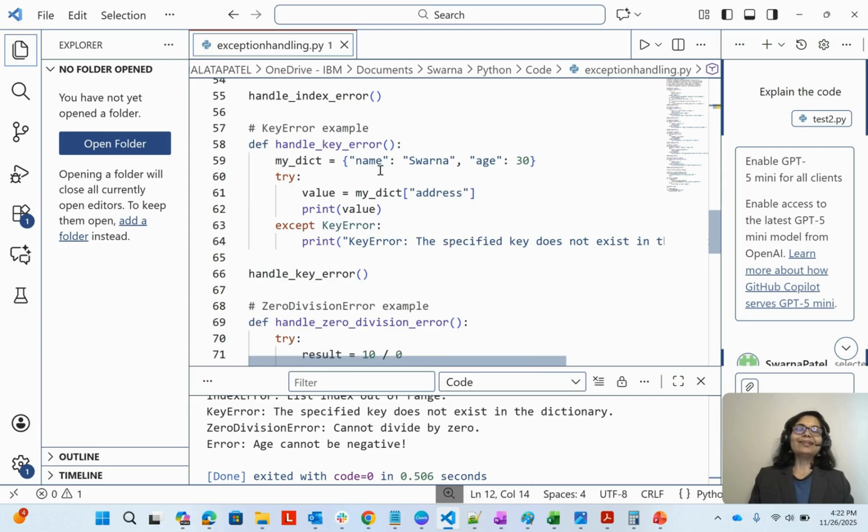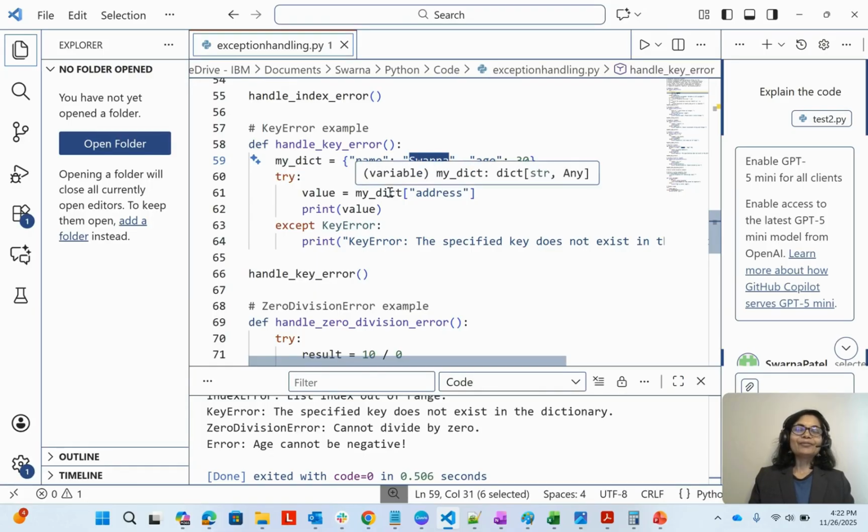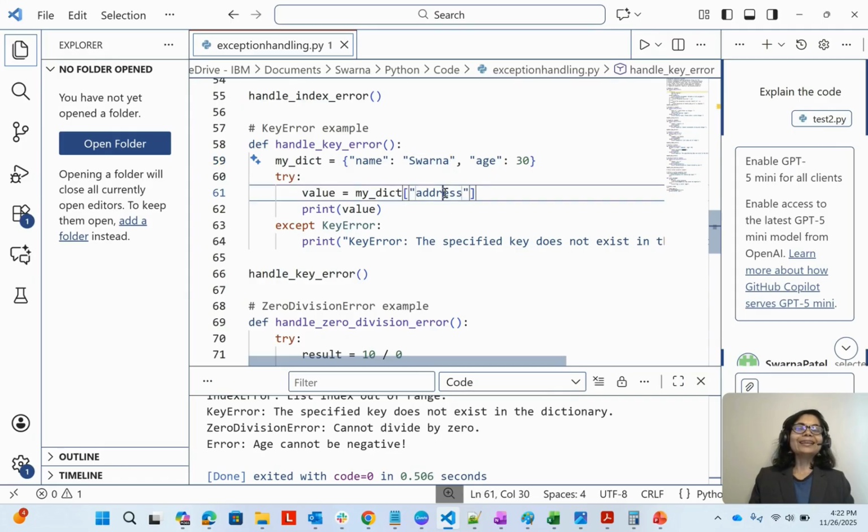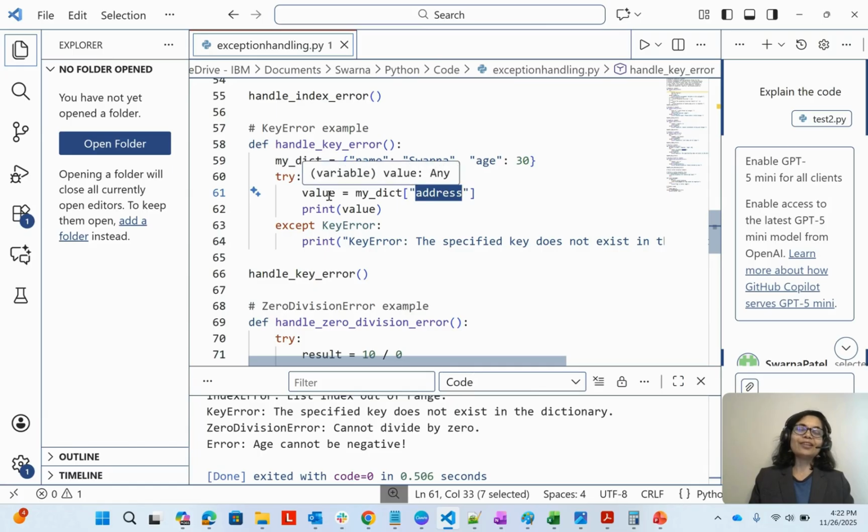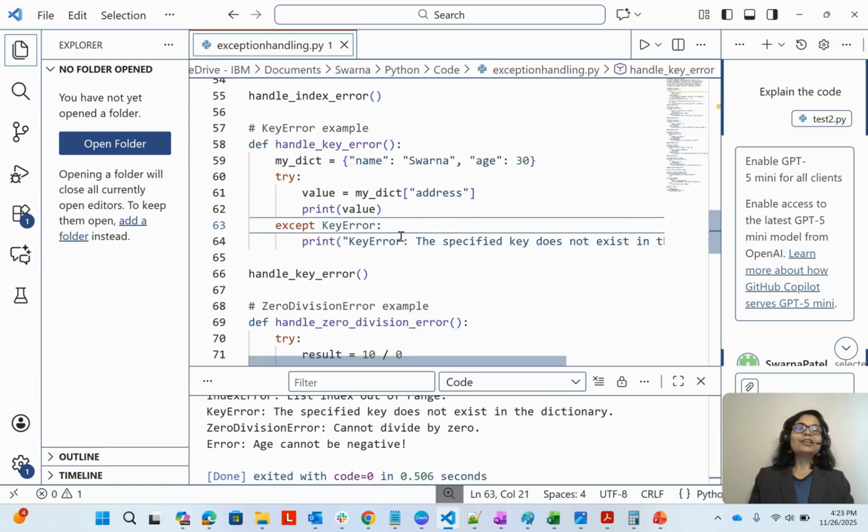Now key error. Let's say we have a dictionary, and this is the key and this is the value. Key is name and value is Swarna. Key is age and value is 30. However, from the dictionary, for the key address, we are trying to fetch the value. Now, there is no key as address, as you can see here. So, it will raise the key error, and then the specified key does not exist.